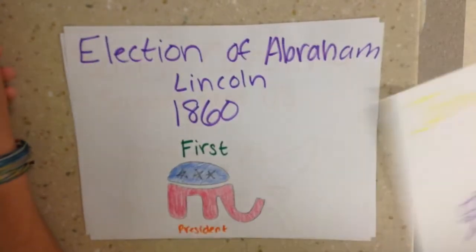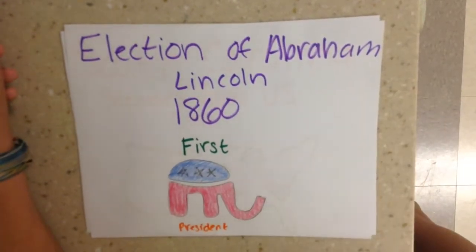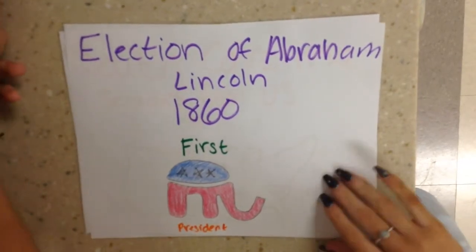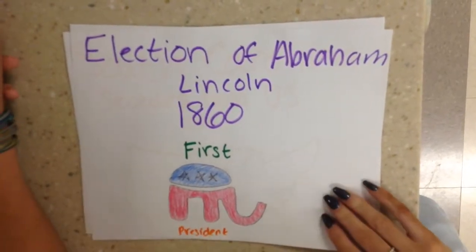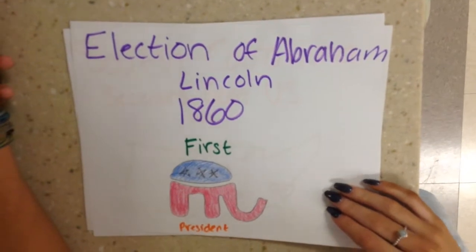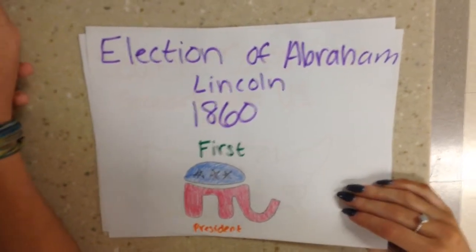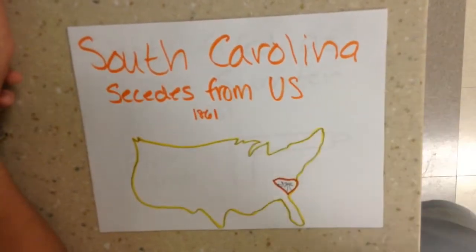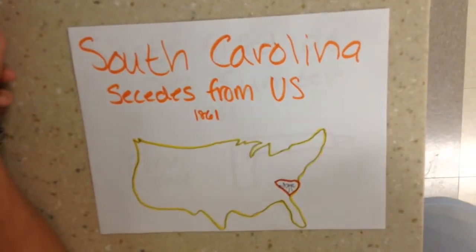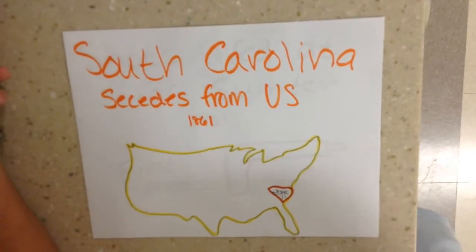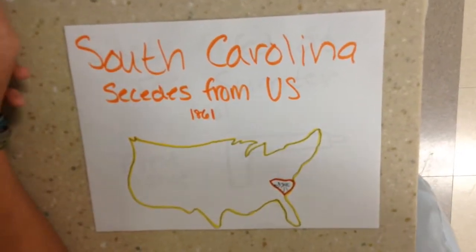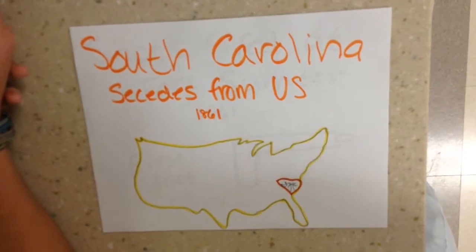Abraham Lincoln was elected president in 1860 and was one of the immediate causes of the Civil War. This was the first Republican president and fueled abolitionists. South Carolina secedes from the U.S. South Carolina was the first state to secede from the Union, and many other states followed, which made the North angry.